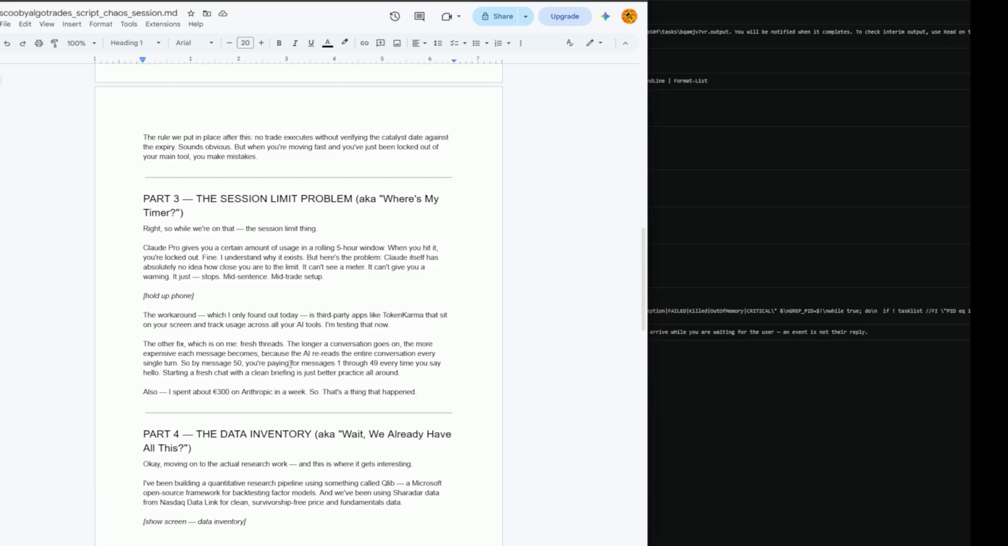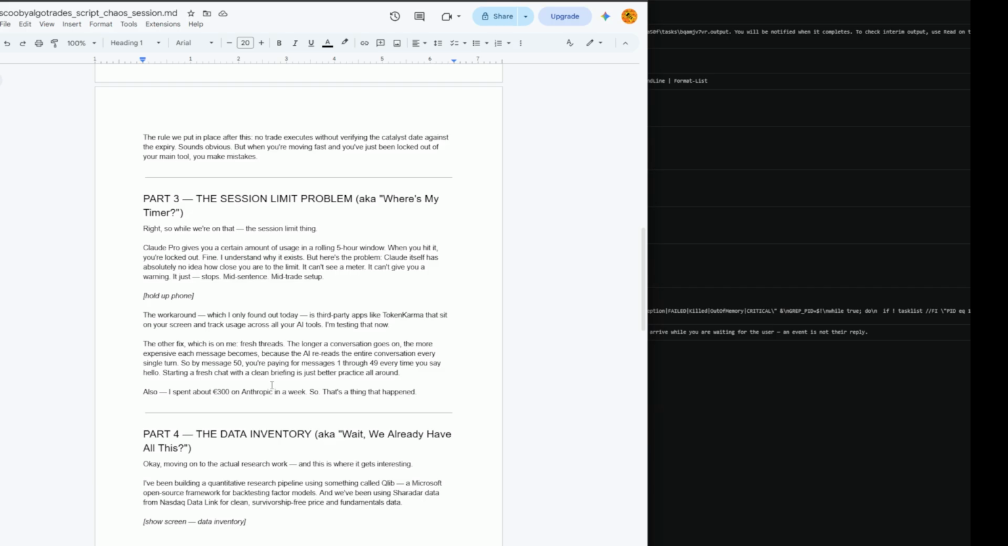The longer a conversation goes on, the more expensive each message becomes, because the AI rereads the entire conversation every single turn. So by message 50, you're paying for messages 1 through 49 every time you say hello. So starting a fresh chat with a clean briefing is just better practice all around.